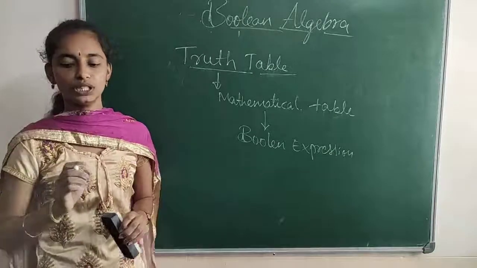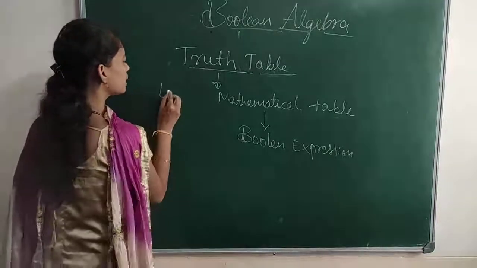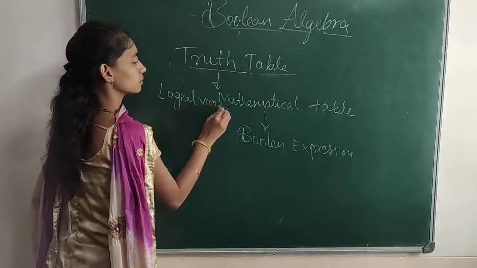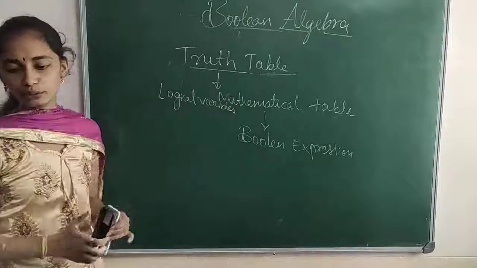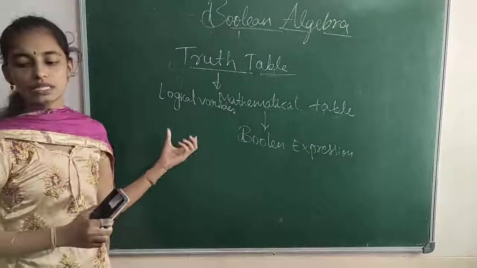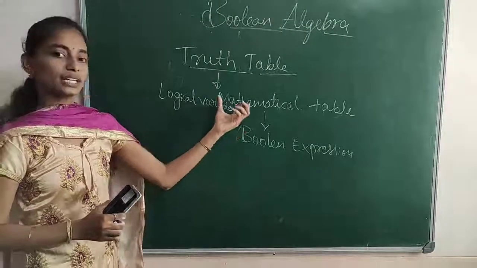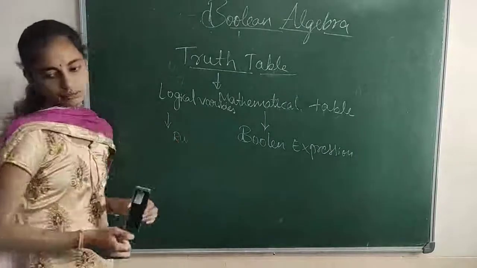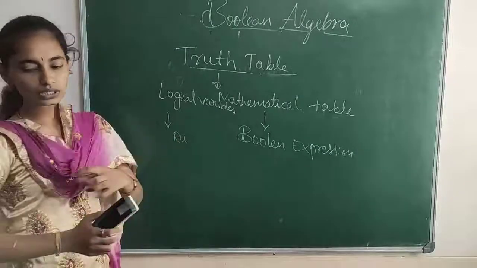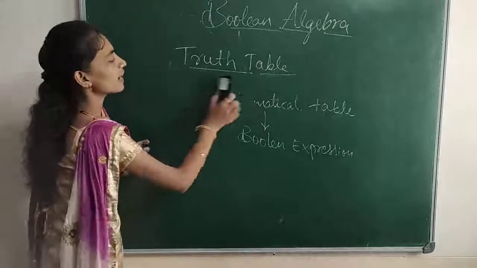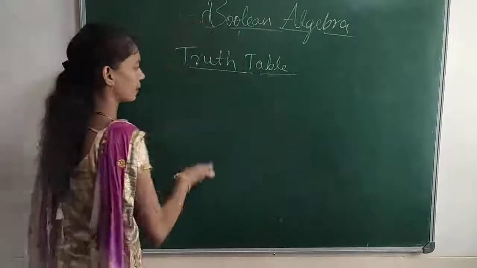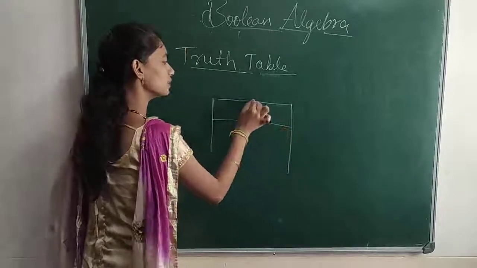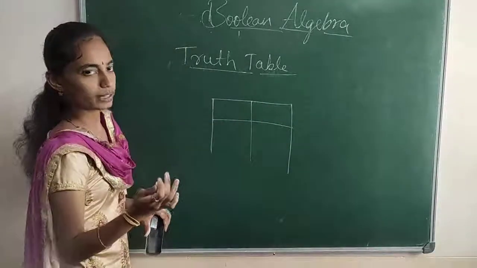That input we call logical variables. The inputs are the logical statements, and the result we call result statements, the values. So how exactly will this truth table be represented? As a table, it has both columns and rows, right?